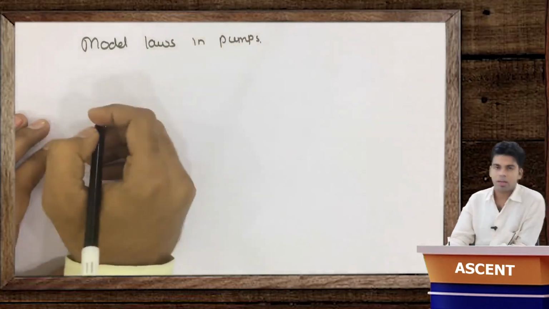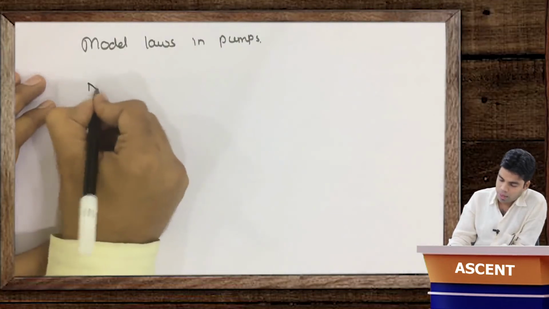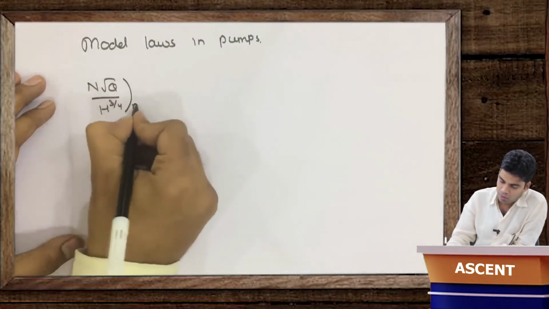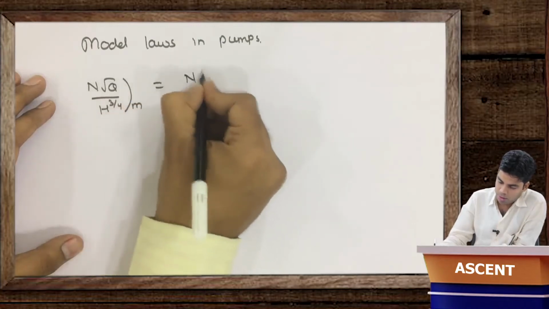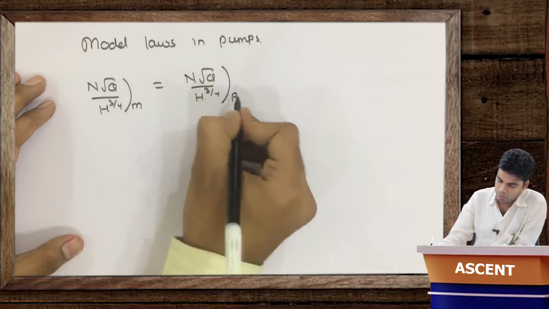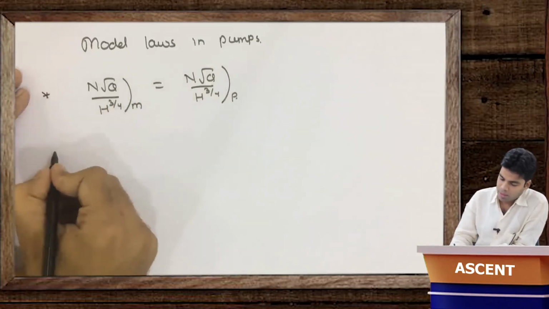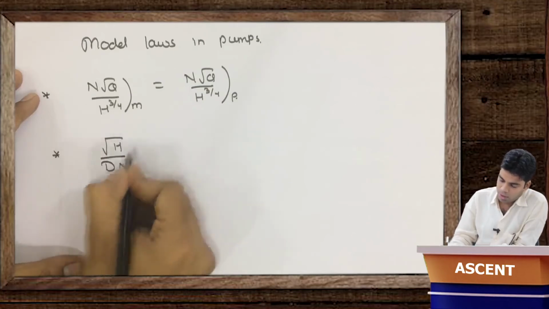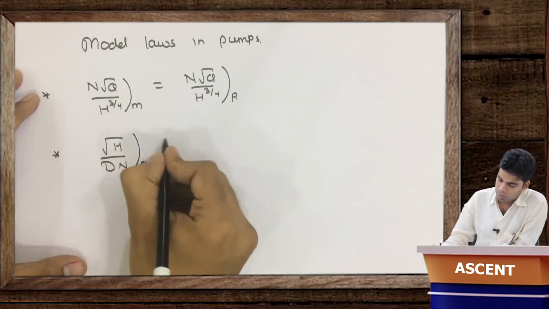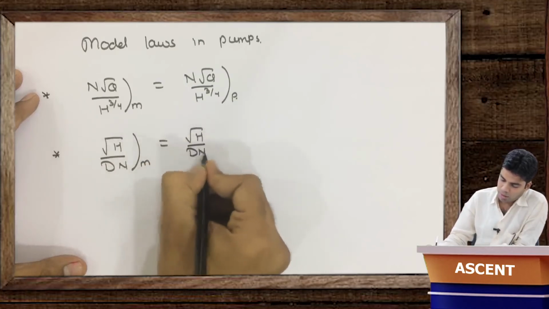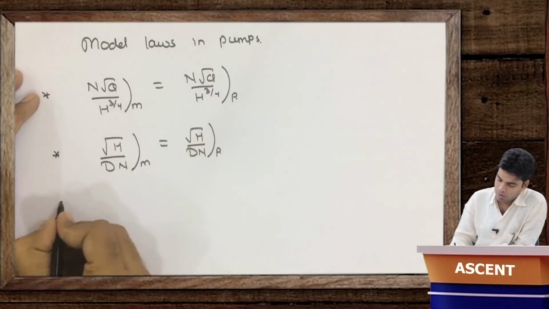Model laws for model and prototype. Okay, so N root Q by H raised power 3 by 4 for model is equal to N root Q by H raised power 3 by 4 for prototype. First thing. Second law, root H by D into N for model, you just have to remember all these things, is equal to root H by D into N for prototype. Okay.